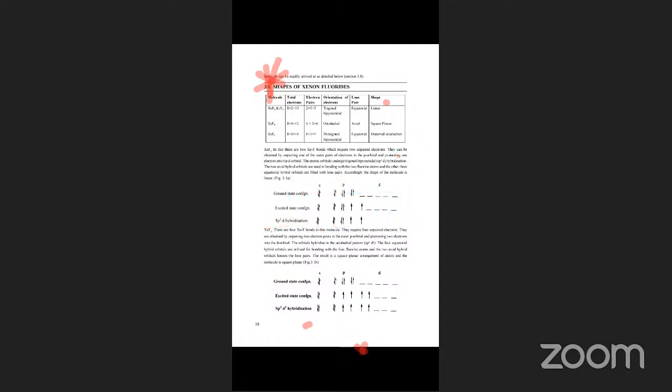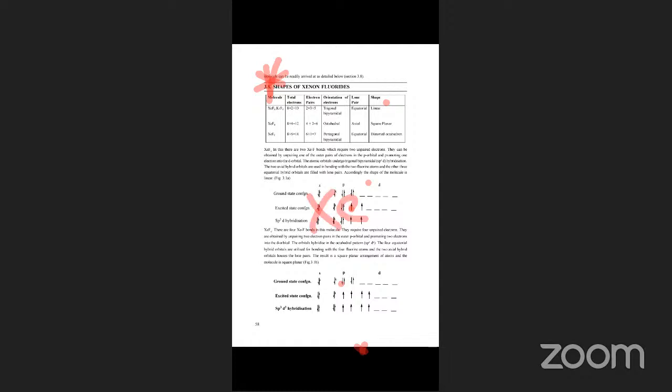See, the ground state is ns2 np6 d0. The first excited state has 1 electron in the d orbital. In this, 2 electrons jumped into 2 d orbitals. That's why 1 s orbital, 3 p orbitals, and 2 d orbitals are involved. So XeF4 is sp3d2 hybridization.